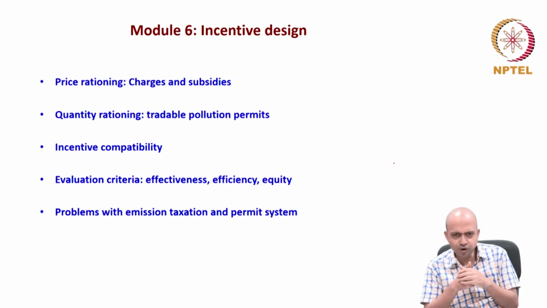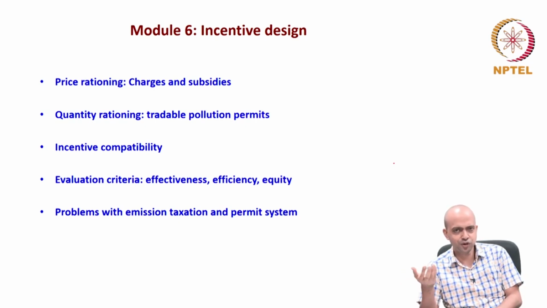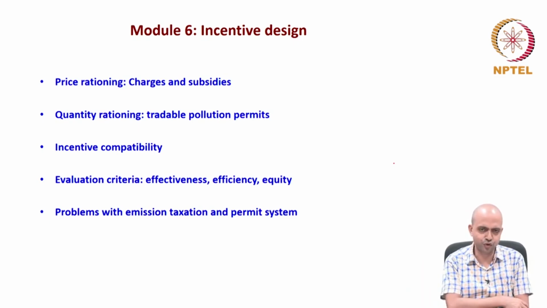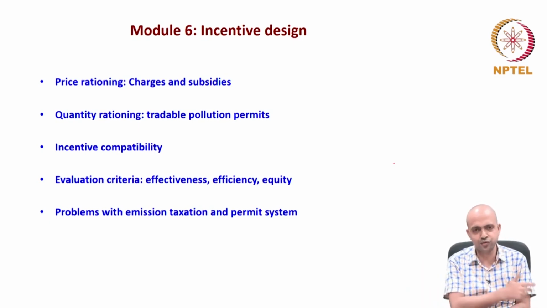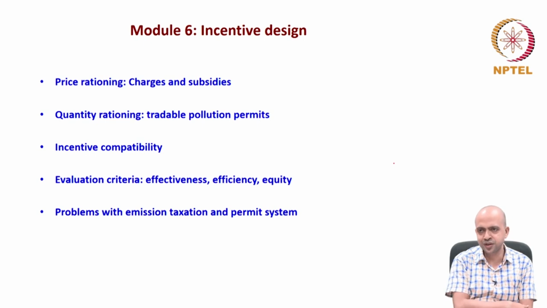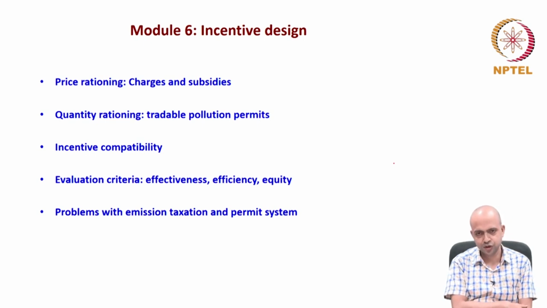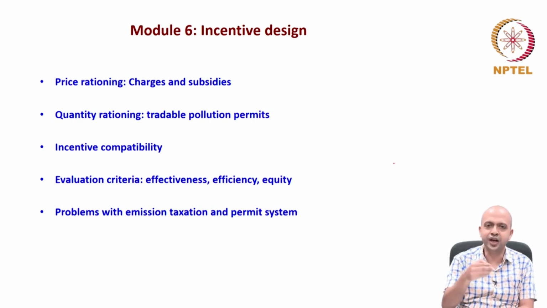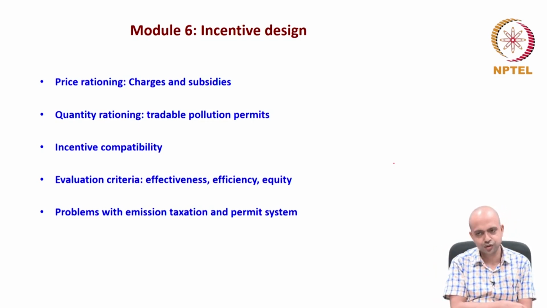If I ask a firm what its cost of abatement is, every firm would say that it is very high, because if they say it is very low, then the policymaker is going to impose more and more regulation and say you should abate more. So they will report their cost of abatement as very high, expecting that the regulator will then ask them to control only a small amount of pollution.